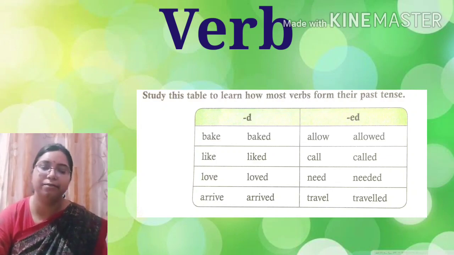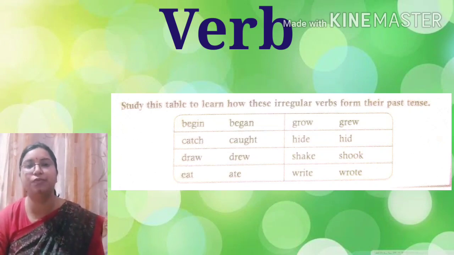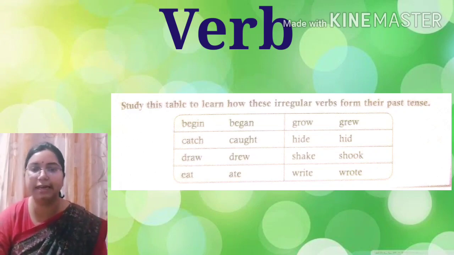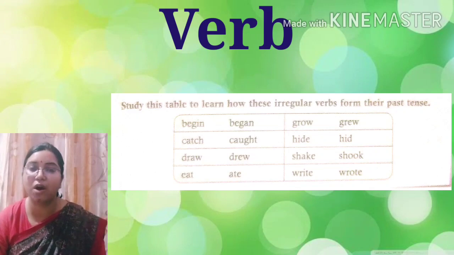However, some verbs change their spelling to form their past tense. They are known as irregular verbs. So we can see more examples related to irregular verbs. Begin, began. You can see here, when begin changes to past form, it becomes began. Spelling totally changes. Catch in past form changes to caught. Spelling totally changes here also.